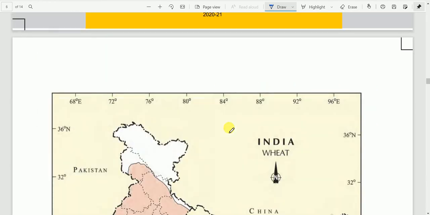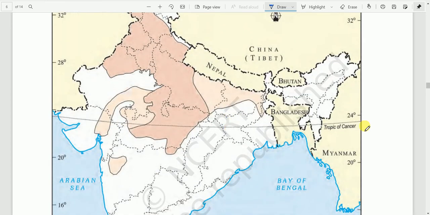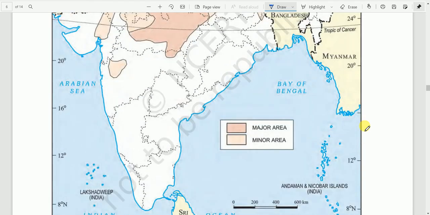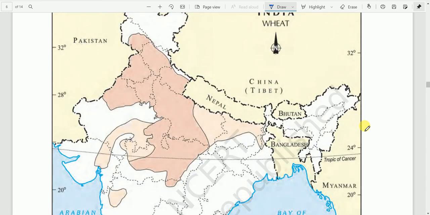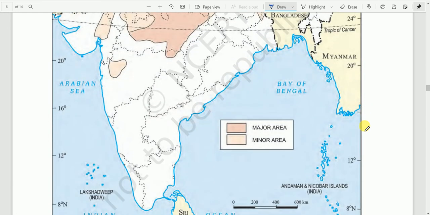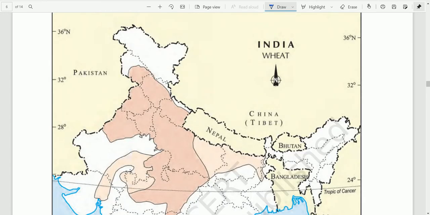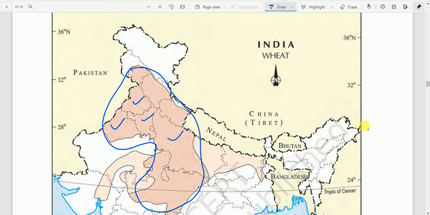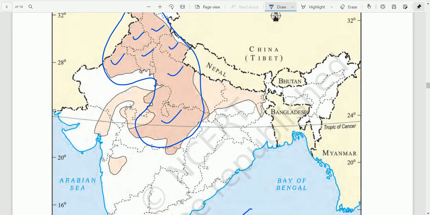If you look at this map here, it shows the major growing areas, covering the northern part of Rajasthan, Punjab, Haryana, western UP, then Uttarakhand, Himachal Pradesh, and Madhya Pradesh also.